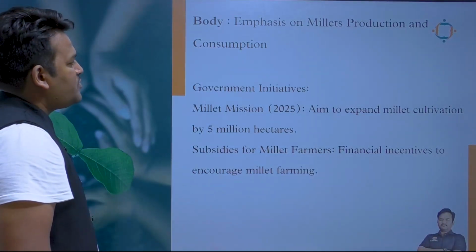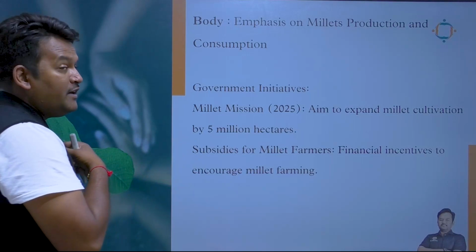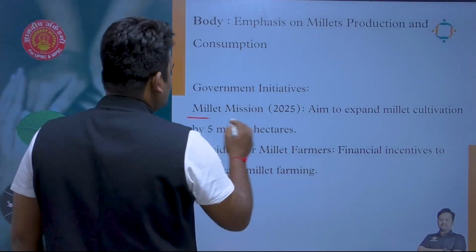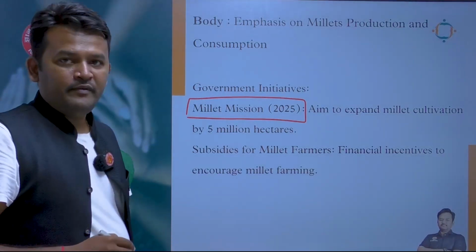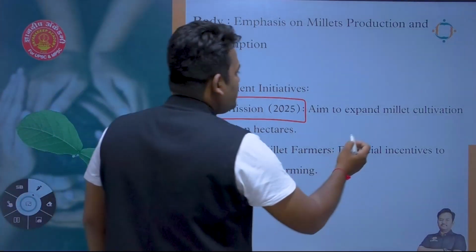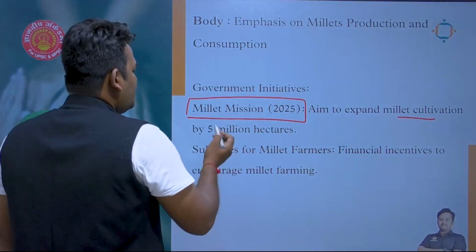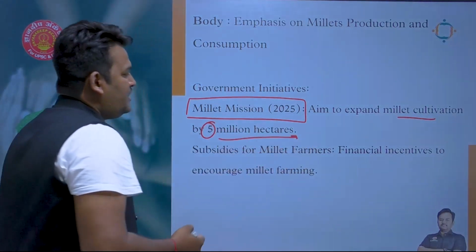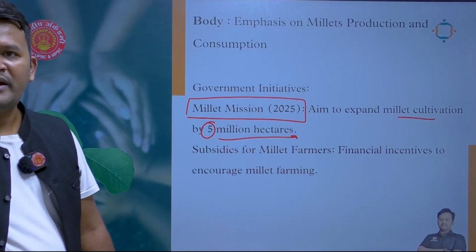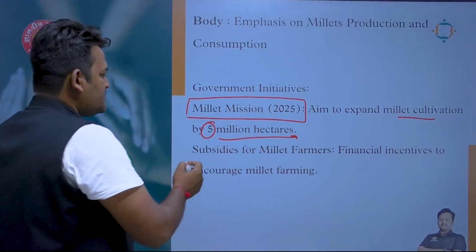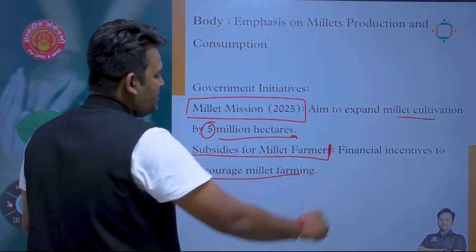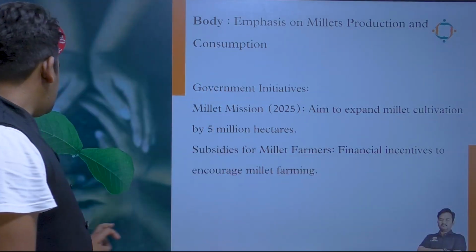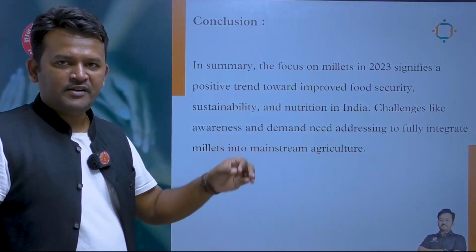Also, the government of India is promoting millet production in India. For example, we have launched a program named Millet Mission 2025. Okay, in this program, we are aiming to expand millet cultivation by 5 million hectares till 2025. Right? Second program is subsidies for millet farmers, financial incentives to encourage millet farming. So such programs also emphasize the importance of millets in the present context.